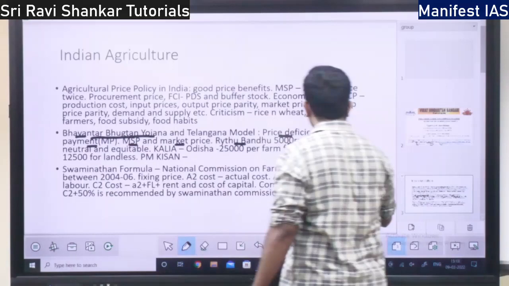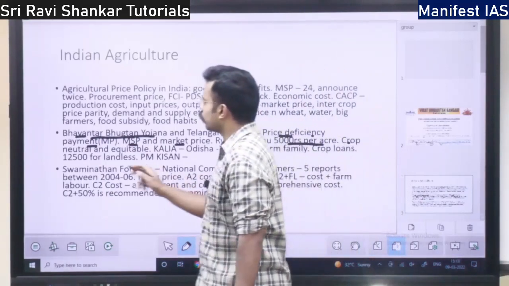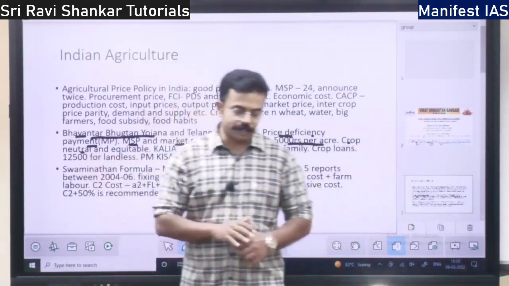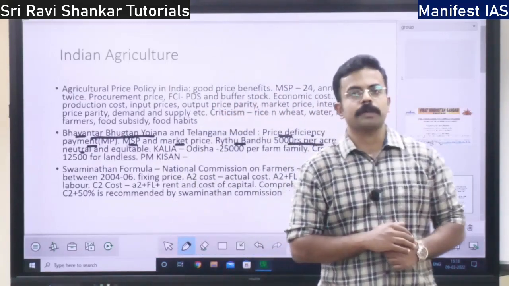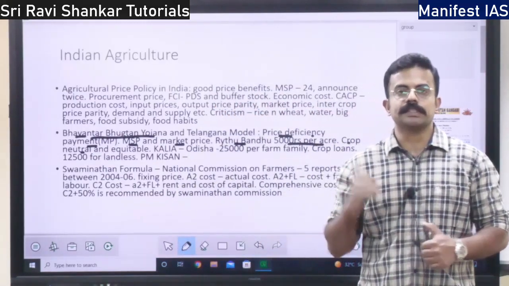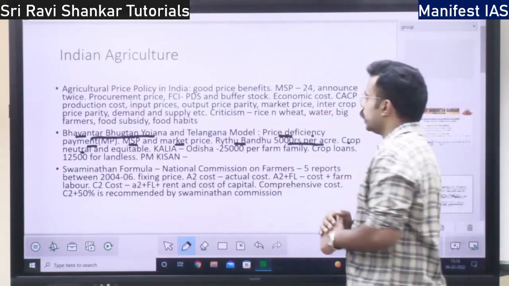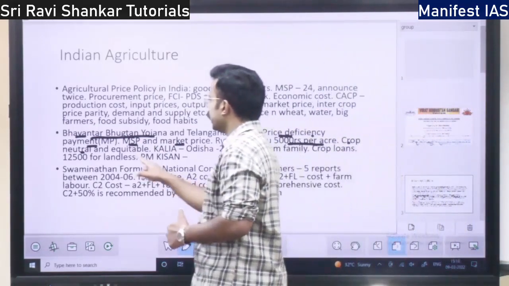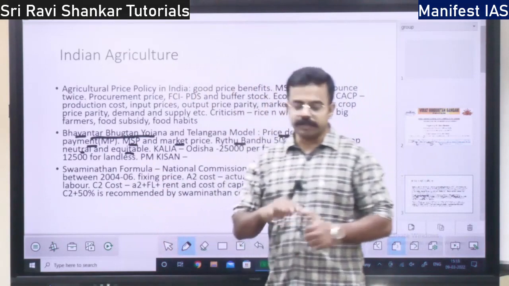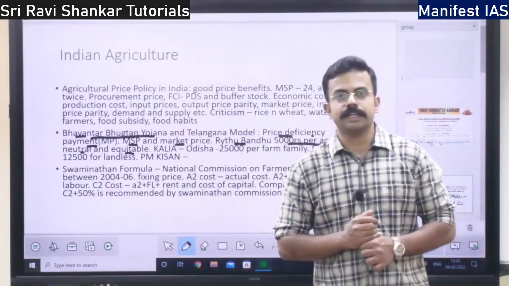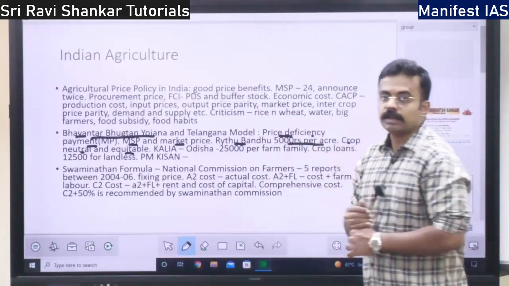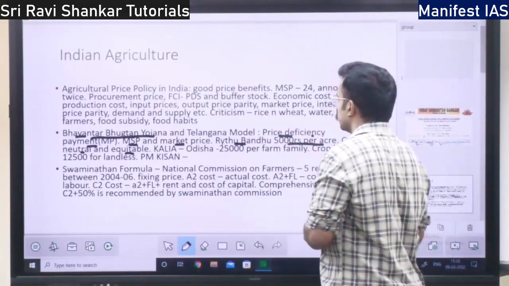It doesn't depend on any particular crop. This 5,000 rupees is crop independent. That is, you grow any crop, you will get 5,000 rupees under the Raitu Bandhu scheme, and it promotes equitability. That is, all the farmers get equal benefit. That is the aim or goal of the Raitu Bandhu scheme.